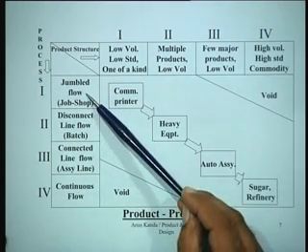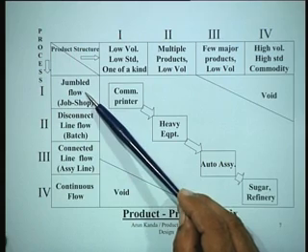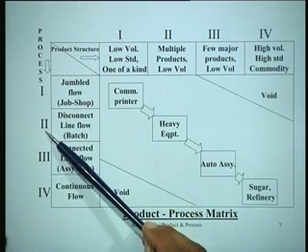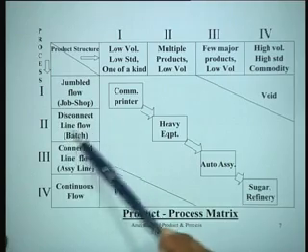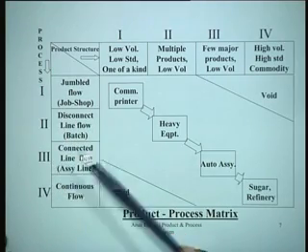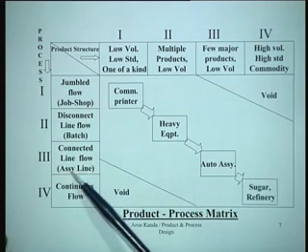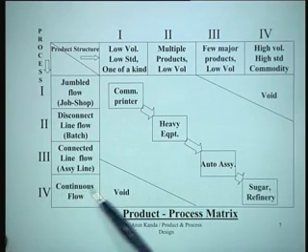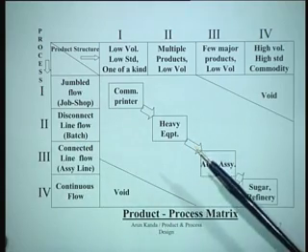For instance, the first kind of process might be a jumbled flow, which is what we call a job shop. The second kind of process might be a disconnected line flow, which we call batch production. The third kind of process might be a connected line flow, which is essentially an assembly line. And the fourth kind of process might be a continuous flow.